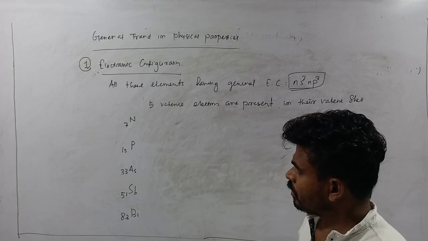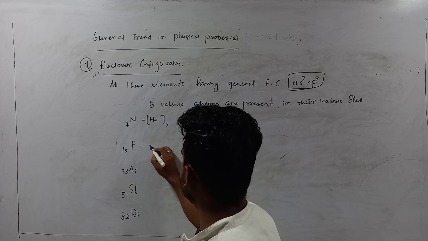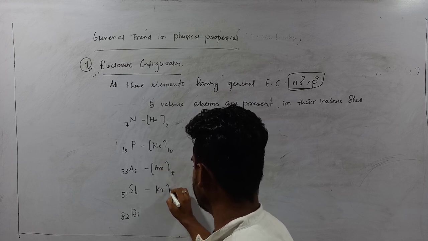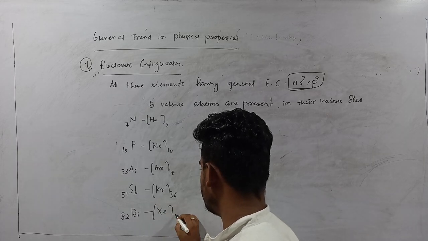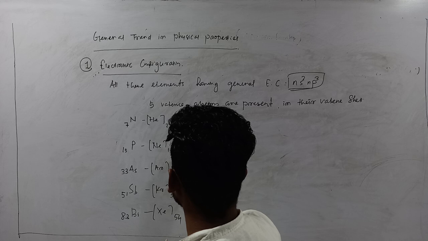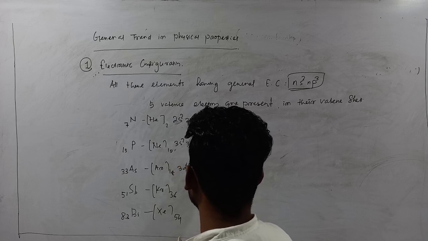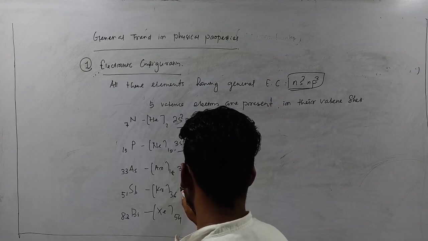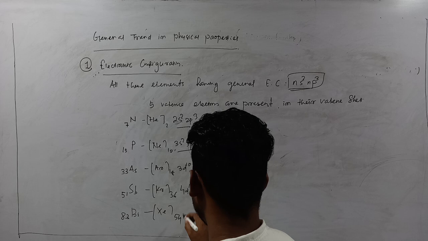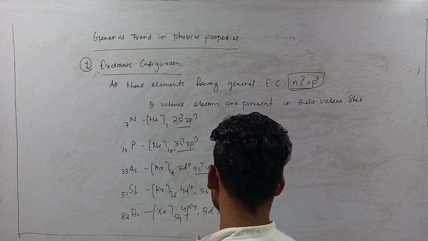Now if you write down the configuration, with the noble gas core being helium 2, neon 10, argon 18, krypton 36, and xenon 54, the configurations are 2s2 2p3, 3s2 3p3, 3d10 4s2 4p3, then 4d10 5s2 5p3, and the last one, 4f14 5d10 6s2 6p3.